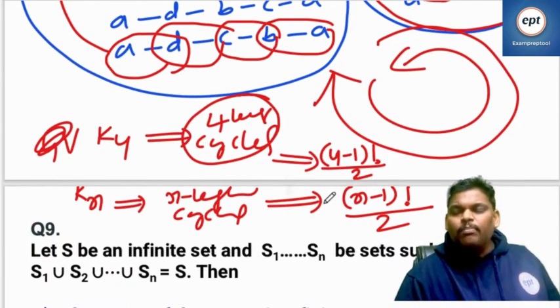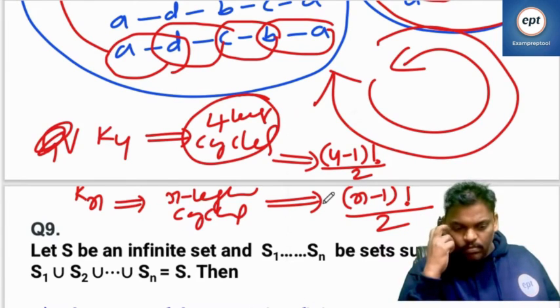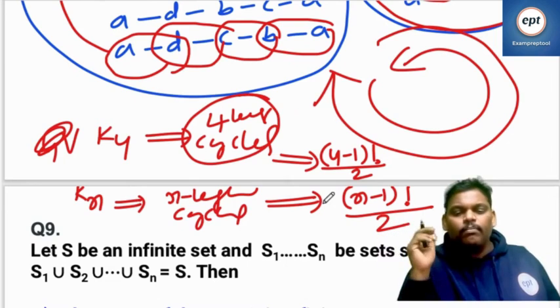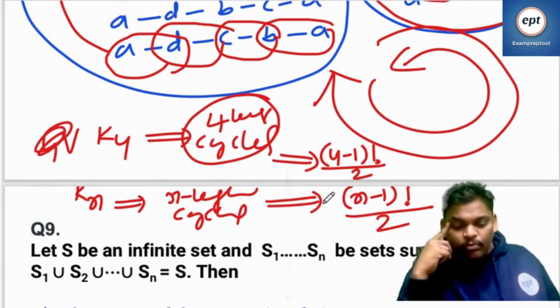If you don't divide by 2, the same thing you are counting. Anti-clockwise also 1 cycle, clockwise also 1 cycle. No, the 2 cycles are not different. At least one edge should differ. One new edge should come. Same thing you cannot write in another order. Same thing you cannot write in the reverse order.